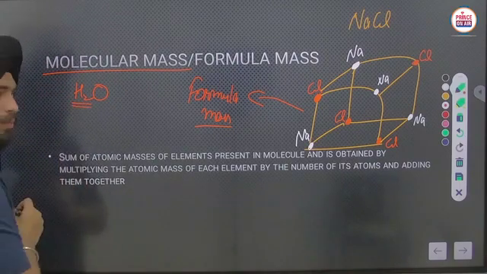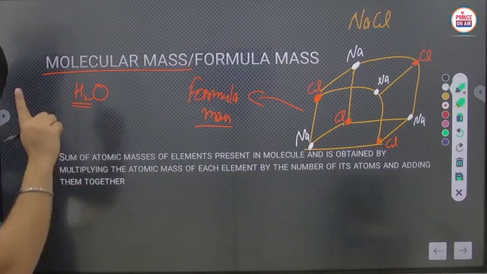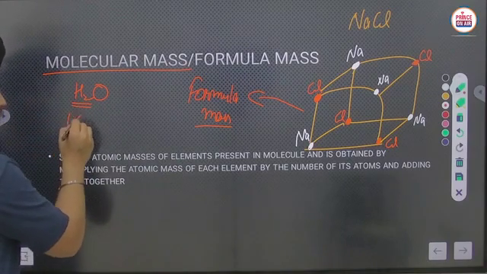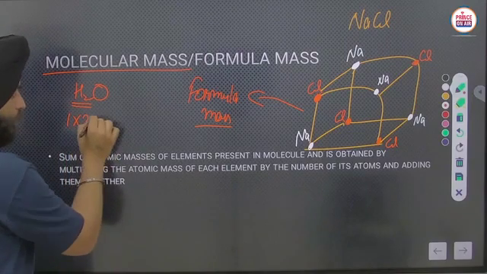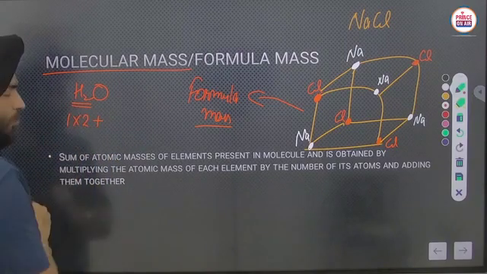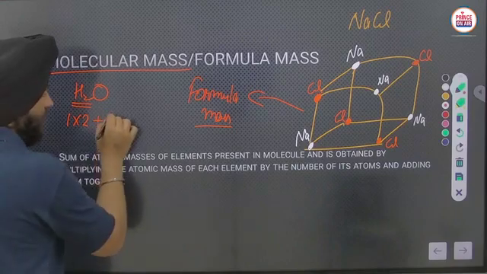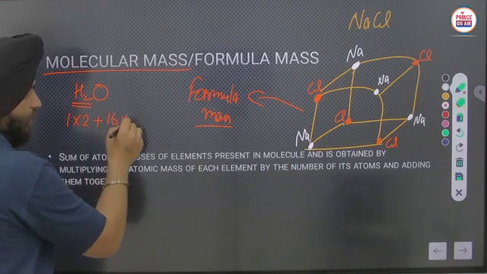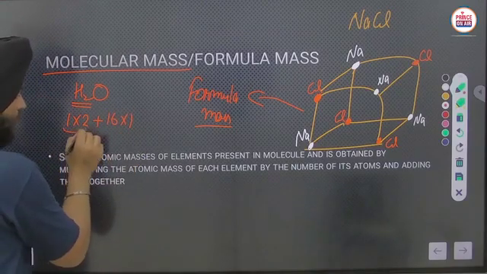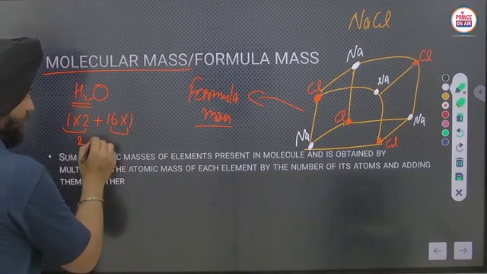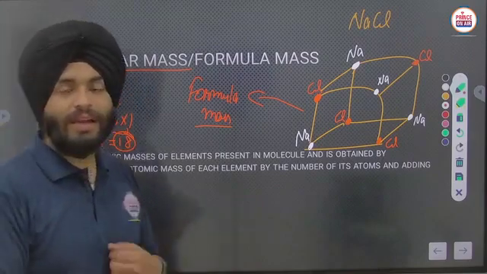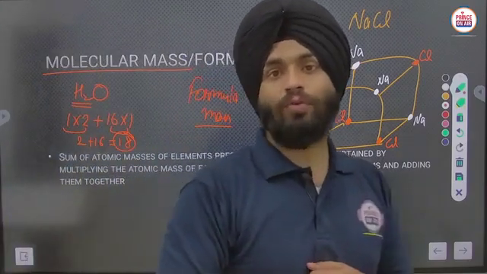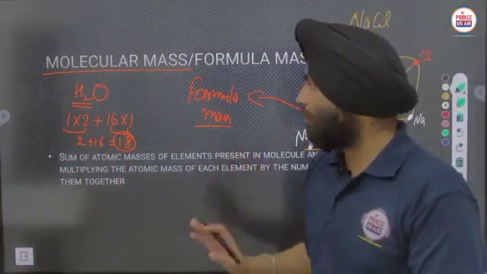See, the atomic mass of hydrogen is 1. How many hydrogens are there in the water molecule? That is 2, plus the atomic mass of oxygen, which is 16. How many oxygen atoms do we have in this molecule? 1. So it will be 2 plus 16, that will be 18. So 18 atomic mass units is what we consider here as the molecular mass.